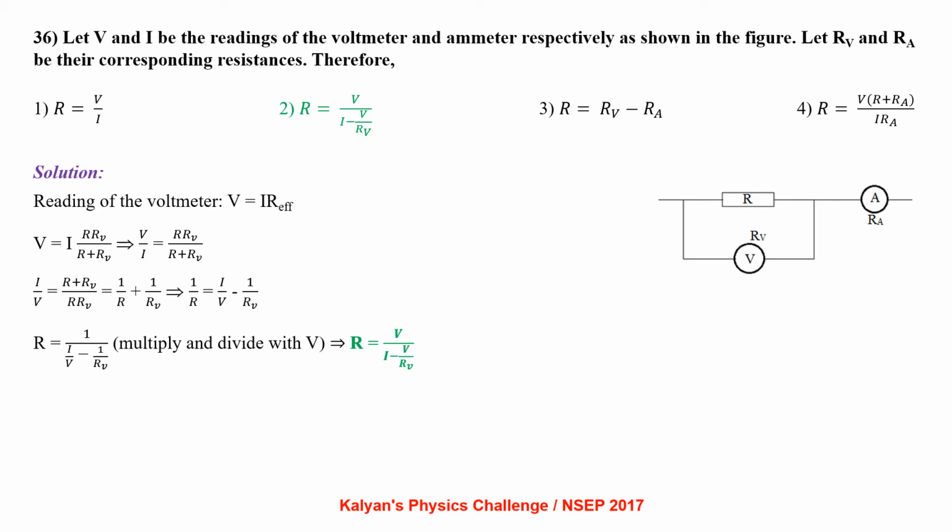I by V equal to R plus RV by R RV, which is 1 by R plus 1 by RV. So 1 by R equal to I by V minus 1 by RV. From there we get R equal to 1 by (I by V minus 1 by RV).